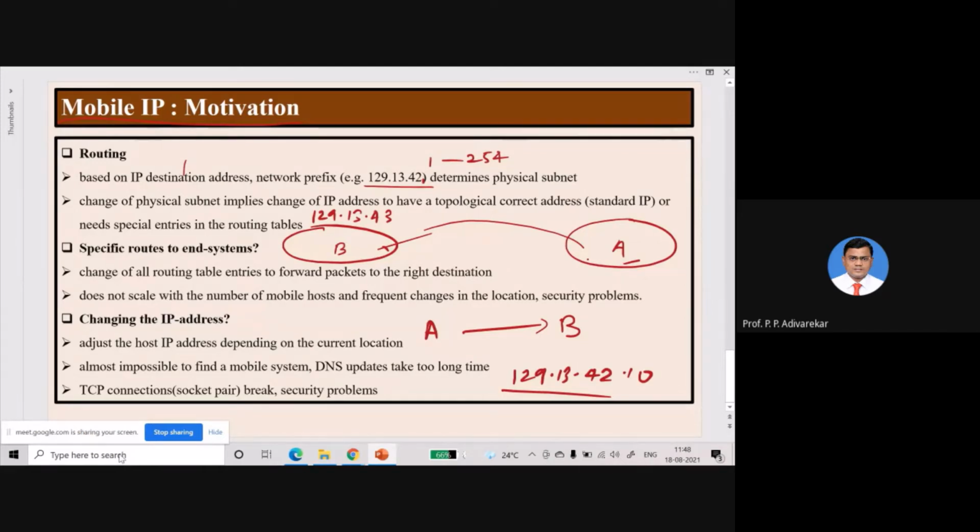So because of this, changing the IP addresses is not a feasible solution for a mobile communication system. In the case of routing packets, we can conclude that although IP is a very simple mechanism, implementing IP at the network layer to deliver the packet to the appropriate node is a bit simple in the case of a fixed network.